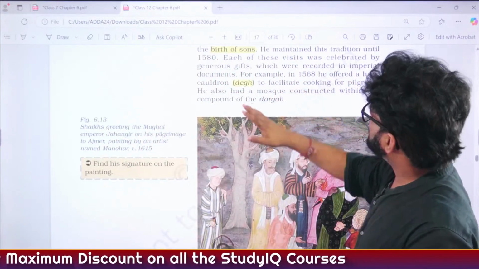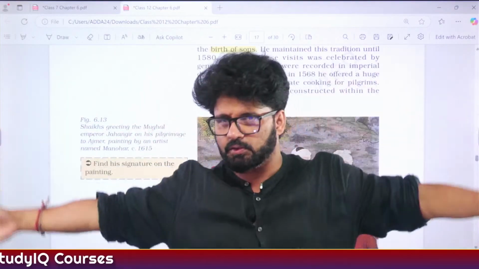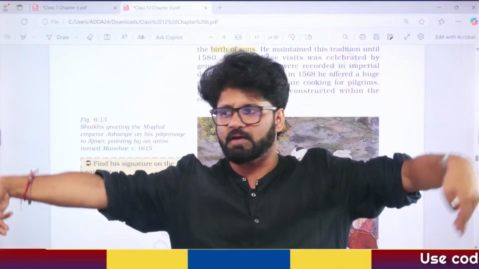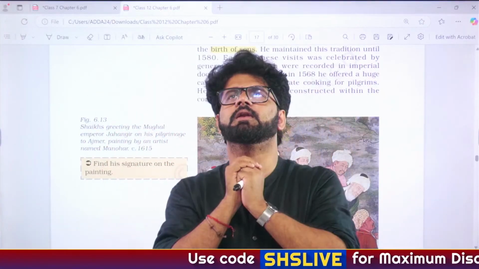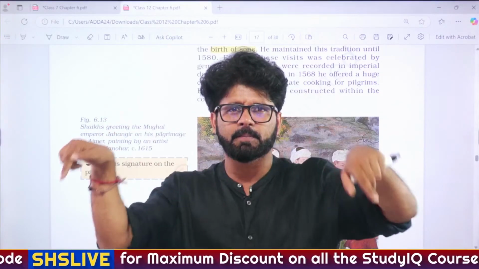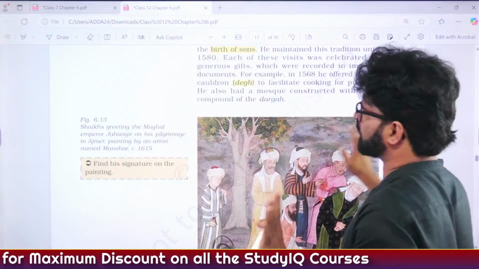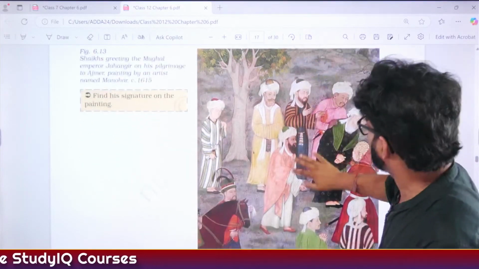So then when Humayun did not die, he offered a huge cauldron, deg. Deg means, you know, a big, hope you can understand, where people cook in, like, it's a big, how can I tell it in English? What is it? It's not exactly a pressure cooker. It's like a big bowl where you cook for a large number of people. Fine, sir and ma'am. Sheikh greeting the Mughal Emperor Jahangir, again, at Ajmer.